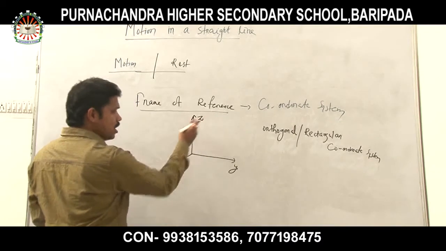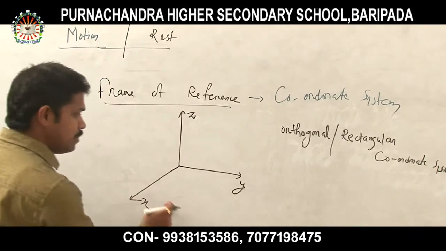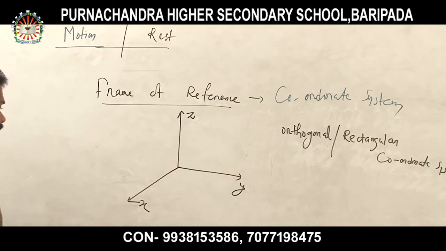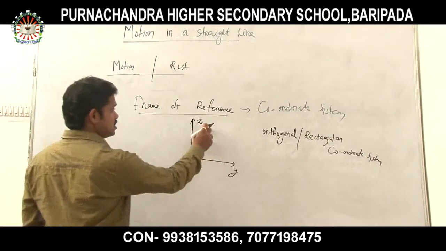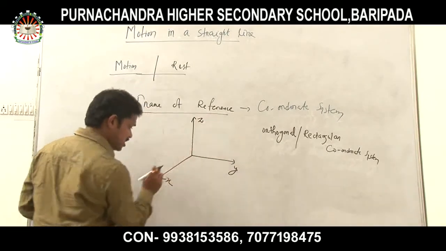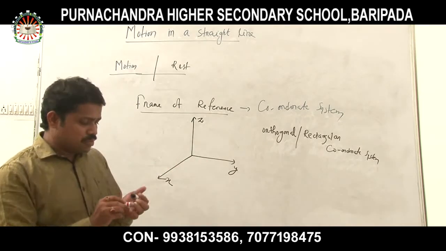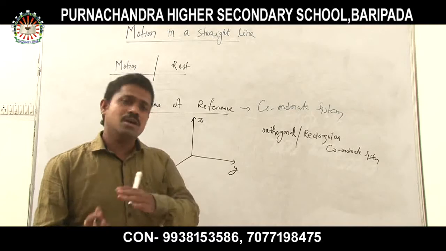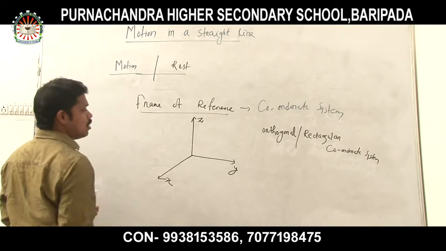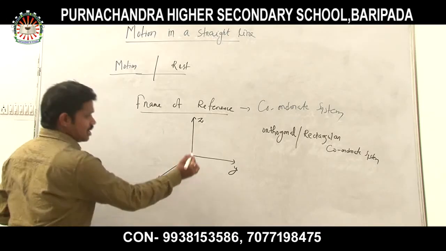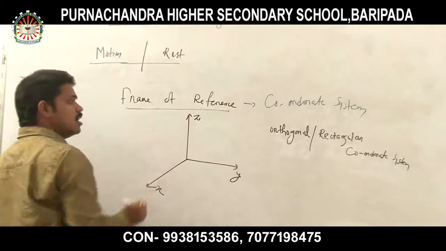Very simple. Okay, and remember one thing. These x, y and z are always named in which manner? Anti-clockwise. It cannot be named in a clockwise manner. This is very important. So this is x, this is y, this is z, or we can name it this way, or this way. That means the naming must follow the anti-clockwise pattern. Clear? Okay. Now the object is placed either here, or here, or here. Understood? Okay.